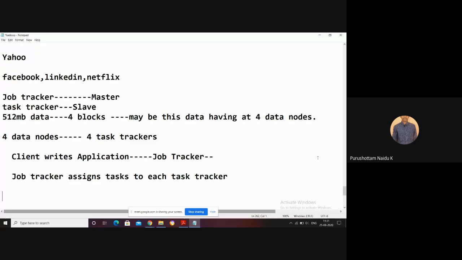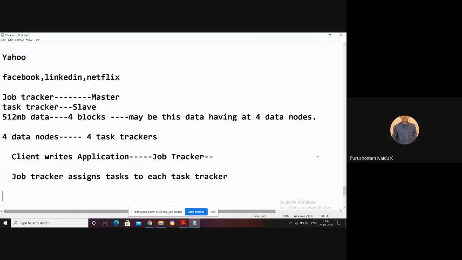What the task tracker can do is process the data. When it has processed the data, it can generate some results. Those results are initially called intermediate results. Those intermediate results we have to store onto the HDFS. On the intermediate results we again have to assign some task trackers, and maybe they can give some final result.